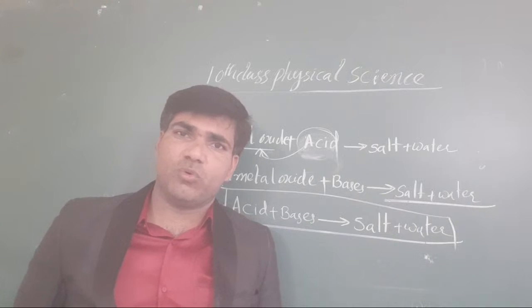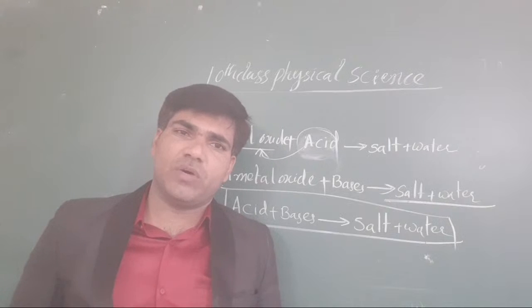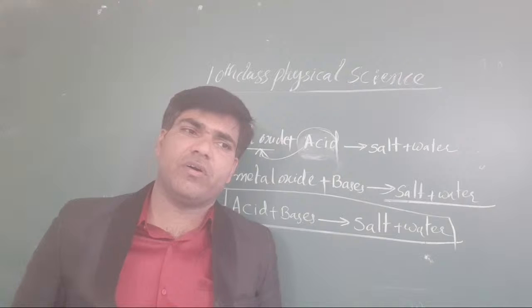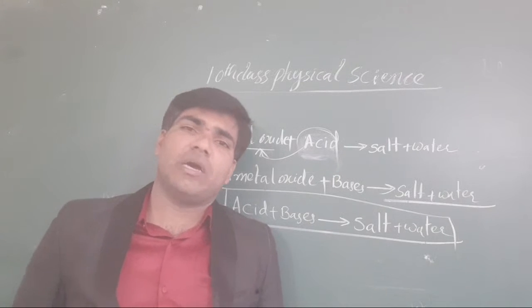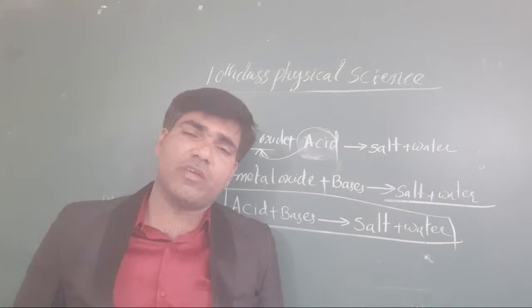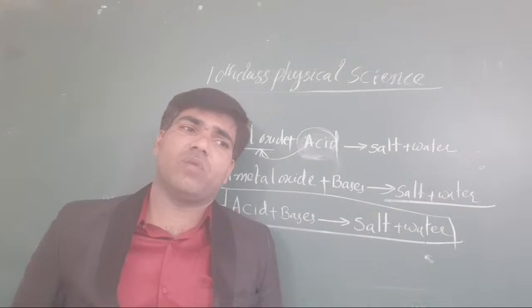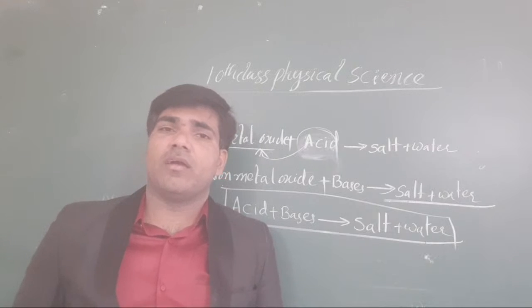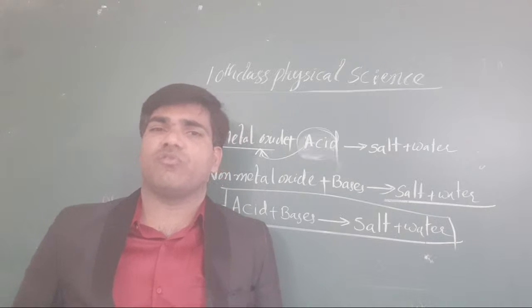Indicators are classified into two kinds: natural and synthetic. Mainly in our laboratory, how many types of indicators do we regularly use? There are three types: one is litmus paper, another is methyl orange, and another is phenolphthalein solution.